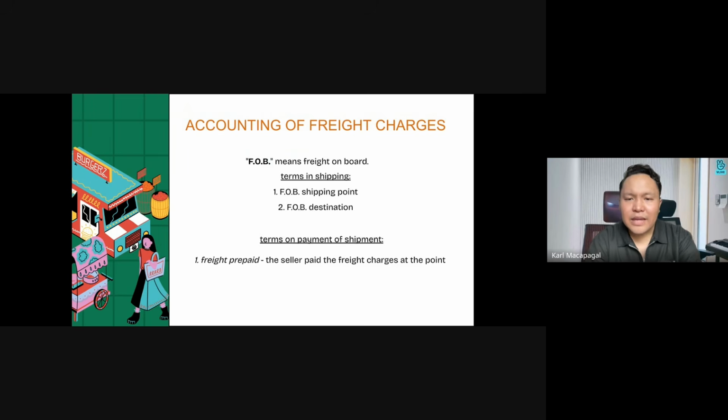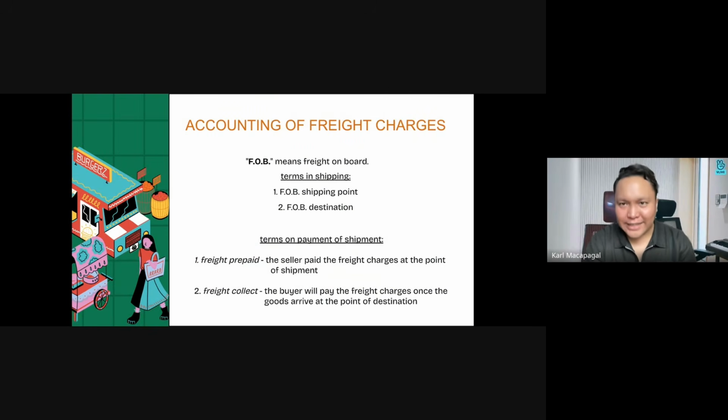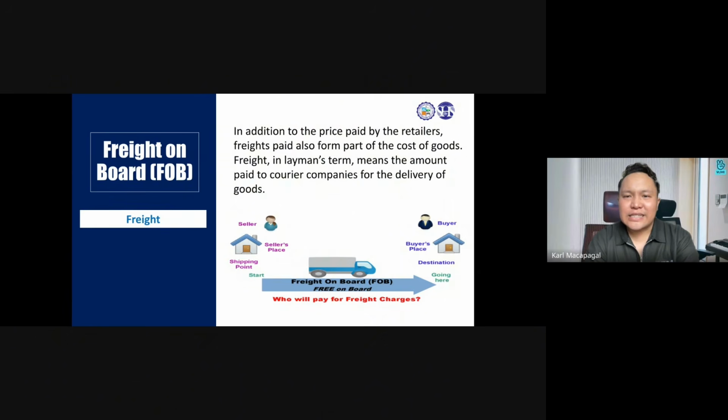If it is freight prepaid, the seller pays the freight charges at the point of shipment, while for freight collect, the buyer will pay the freight charges once the goods arrive at the point of destination. Freight prepaid, freight collect. Okay. Next one is again just an illustration of how freight is being charged. Here is the seller's place, that's the shipping point, and the destination is the buyer's place.